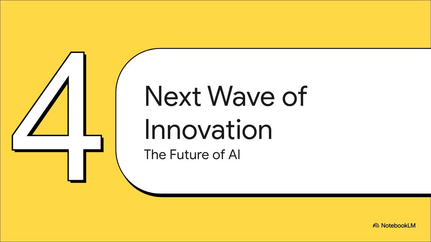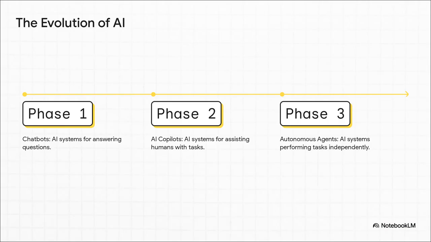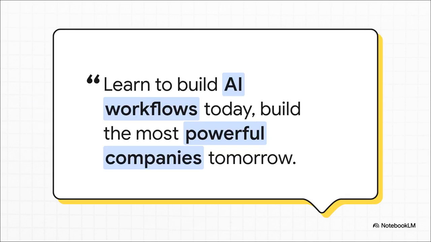This evolution from simple tools to complex workflows to these autonomous agents, this represents the next great wave of AI innovation. Let's put it all into context. Think about it. Phase 1 was chatbots, those simple question and answer models. We're currently deep in Phase 2, the era of AI copilots that assist us with tasks. But we are very, very quickly entering Phase 3, the era of autonomous agents that can perform entire tasks completely independently.